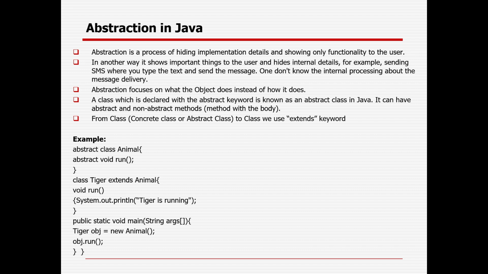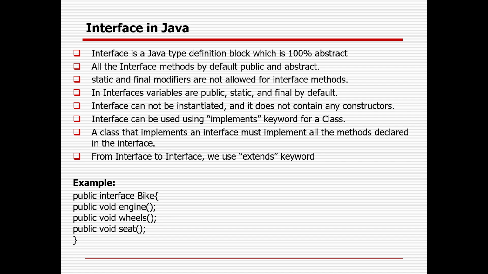An abstract class cannot be instantiated, means you cannot create an object directly for the abstract class, but in case you are extending it in another class, after that you can create the object and you can implement all the unimplemented methods. An interface is already 100% abstraction in nature. You need not define any abstract keyword in the interface.